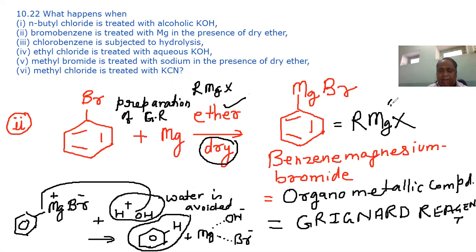Okay, it's called Grignard reagent. Why in Grignard reagent preparation is water not used or moisture avoided? Because moisture will lead to the formation of other byproducts like benzene and magnesium hydroxide derivative.